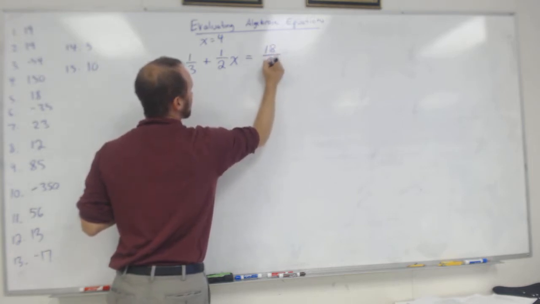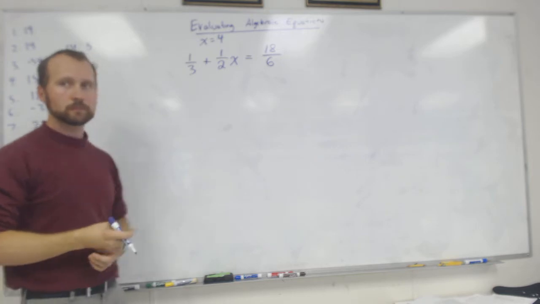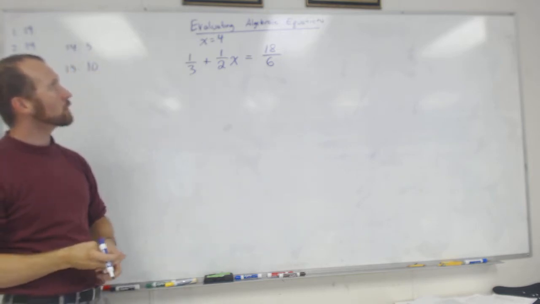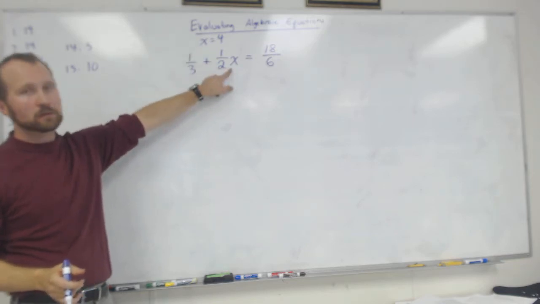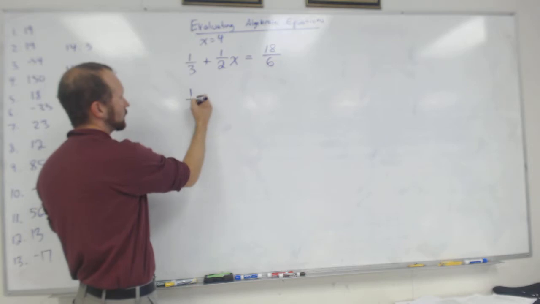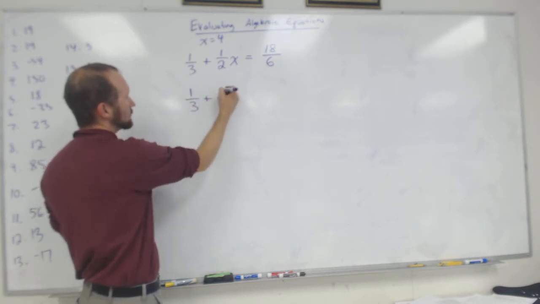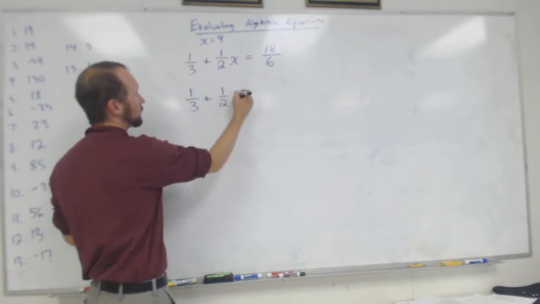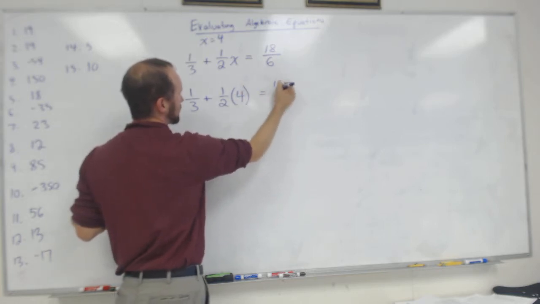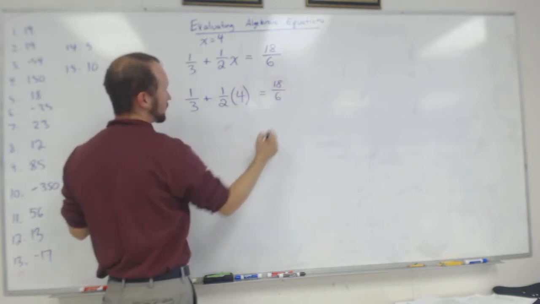So I'm going to plug in my x, which is 4. So I've got 1/3 plus 1/2 times 4. And I'm asking, does that equal 18/6?